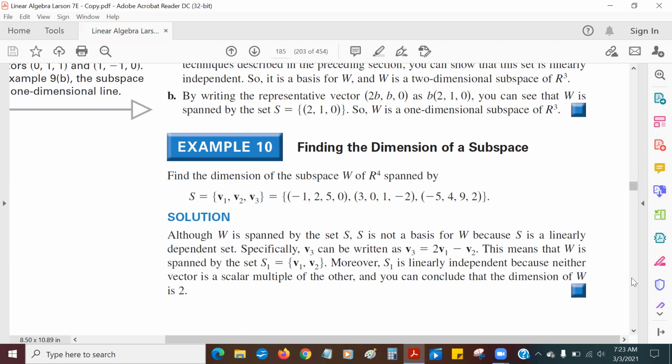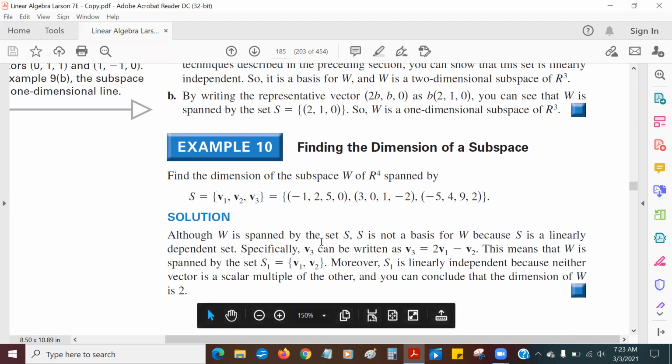Now, this is an example of finding a dimension. If I said find the dimension of R4, we know it's 4, but this is a little more challenging. Since we see that V3 is equal to 2V1 minus V2, this set is not independent, and V3 can be expressed as a linear combo of V1 and V2. So if I just chuck V3 out of the set and consider a new set, V1 and V2, they are linearly independent.